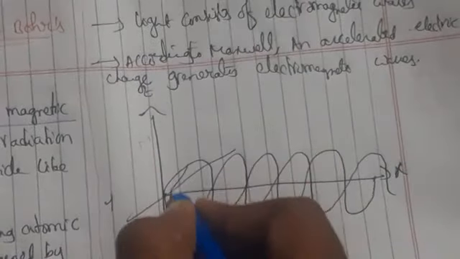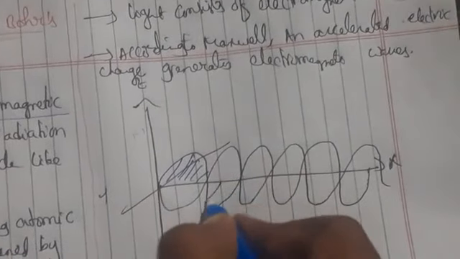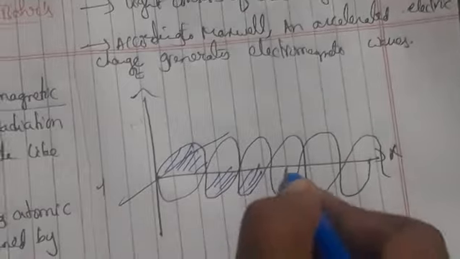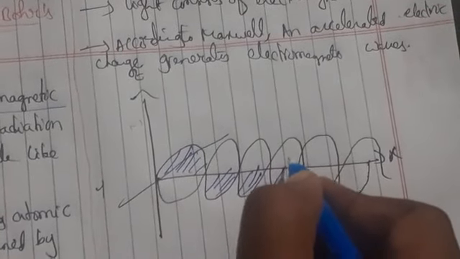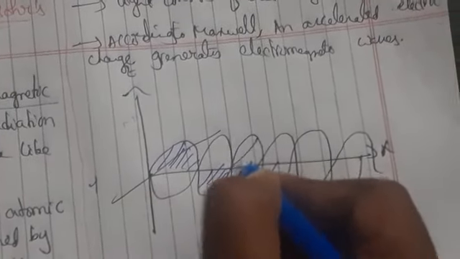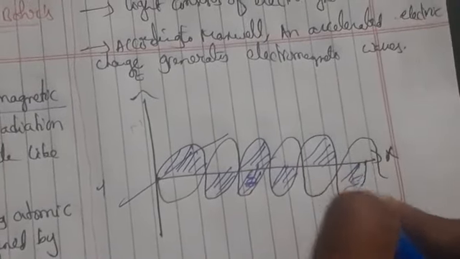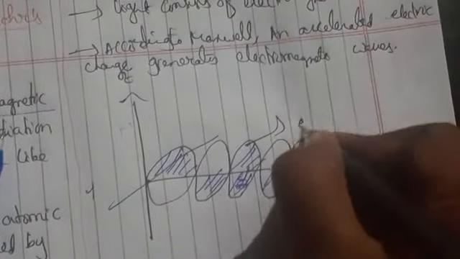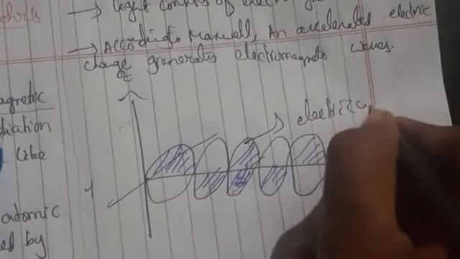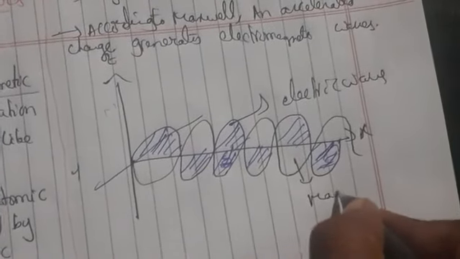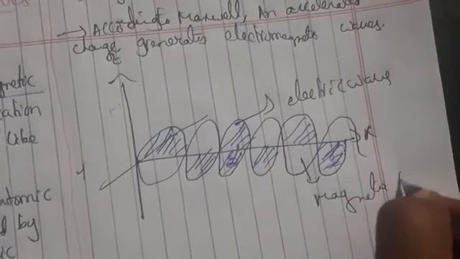Okay. So see here with the blue pen, whatever I am drawing, those indicate electric waves. And this is nothing but magnetic waves. The empty part we call it as what? Magnetic waves. So let us see what is wavelength.